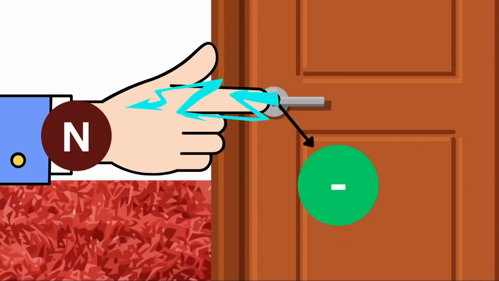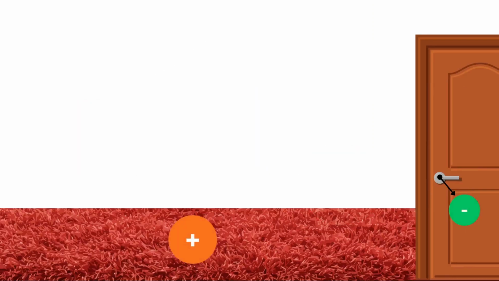This travel causes an electric shock to our body. The travel of electrons from our body to the doorknob causes an electric shock, and then the doorknob becomes negatively charged as it has one extra electron. Okay, now the human body has a neutral charge after touching the doorknob. Then what will happen to the carpet and to the doorknob? They are in positive charge and negative charge respectively.